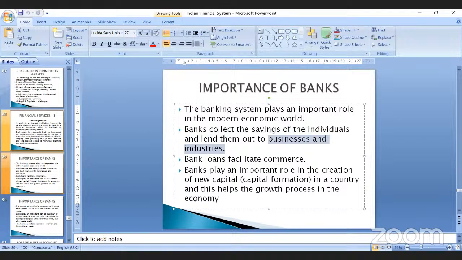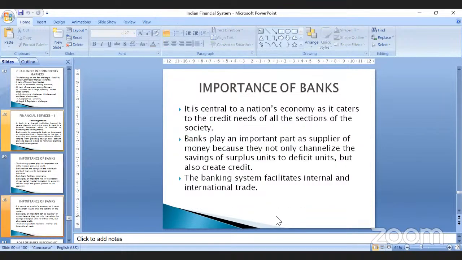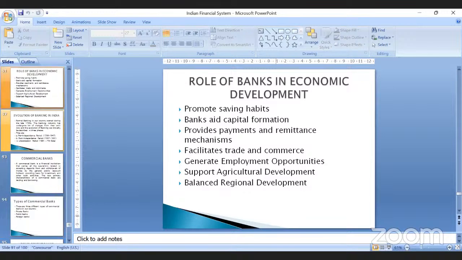Now, banks are important because they have a very important role in the economic development of a country. The role of banks cannot be neglected or ignored in the economic development of a country. What role does it play? Banks promote the habit of saving. What do banks do?